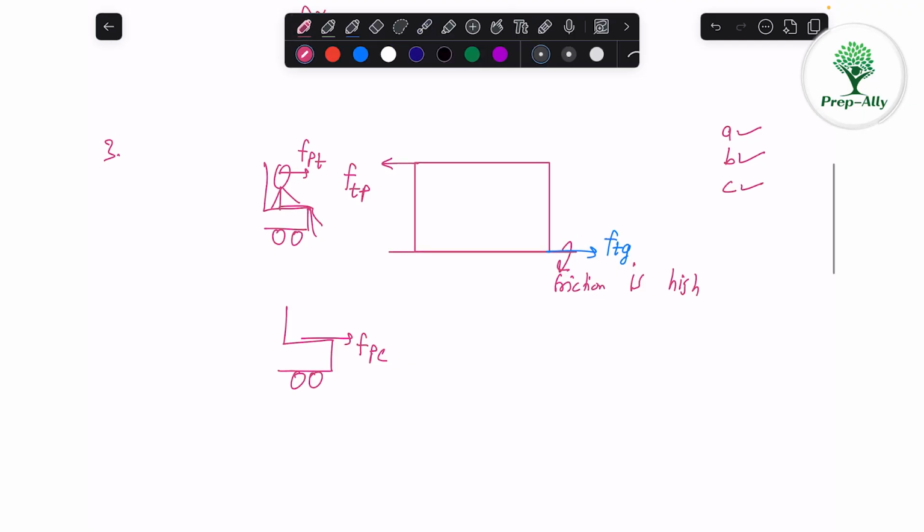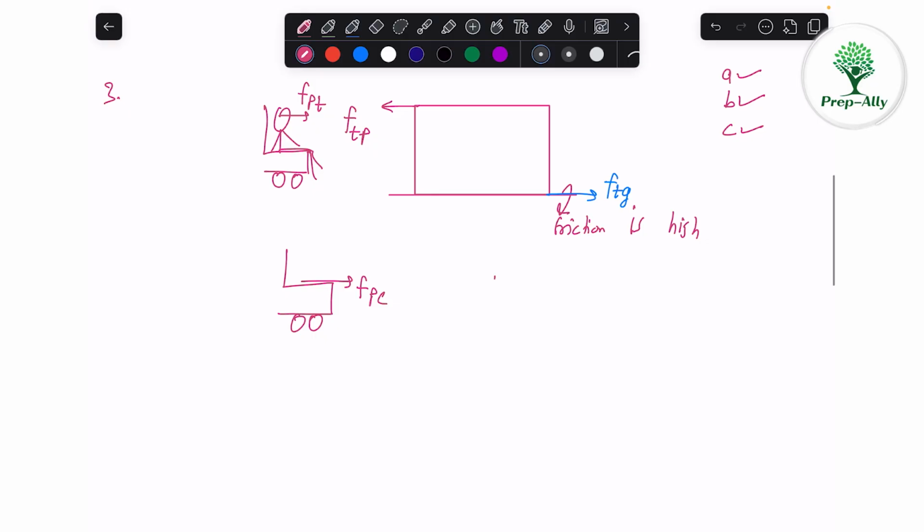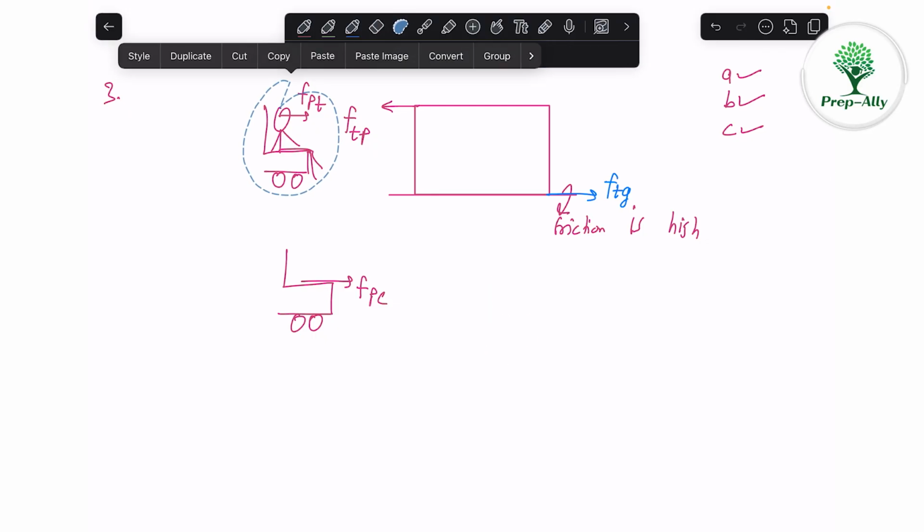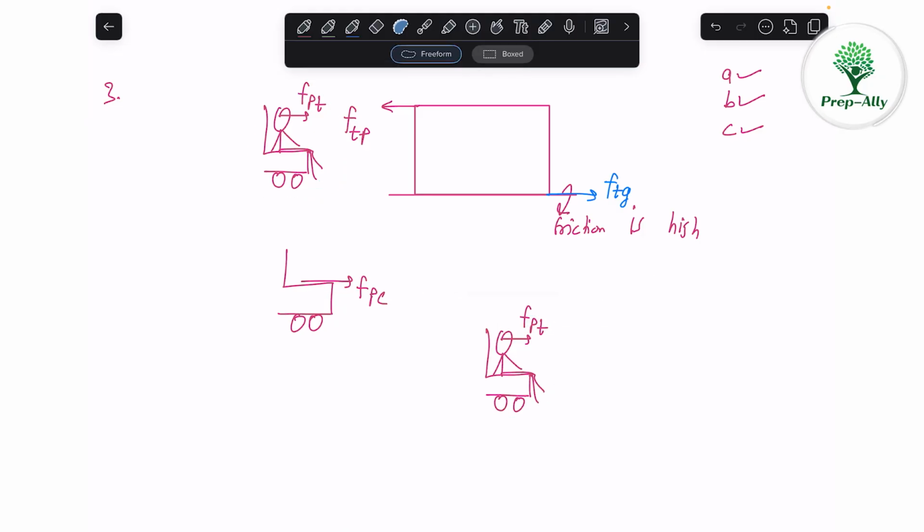Now instead of the chair, if the table had wheels, then the table would have moved and not the chair. Exactly. So if this is the person, we can just draw this again. This is the person, it has no wheels and the friction is high, then this won't move.